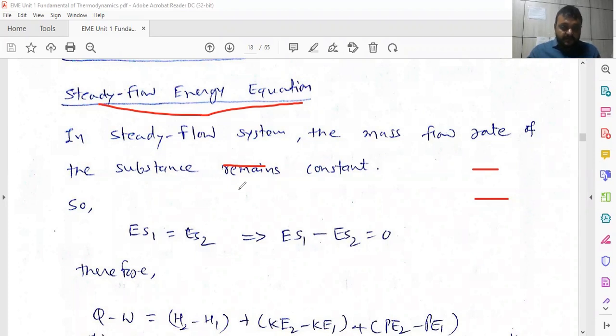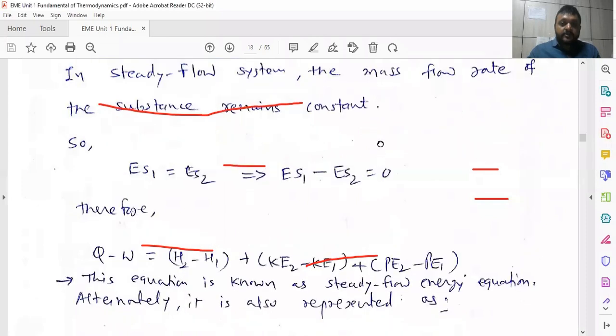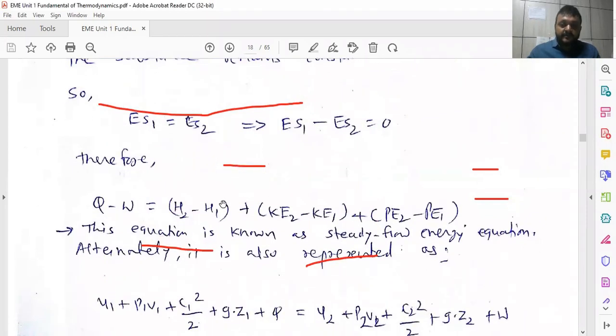So if there is no change of mass, then ES1 is equal to ES2. So ES1 minus ES2 becomes 0. So what happens? The previous equation is modified: Q minus W is equal to H2 minus H1. This equation is basically for the open system.